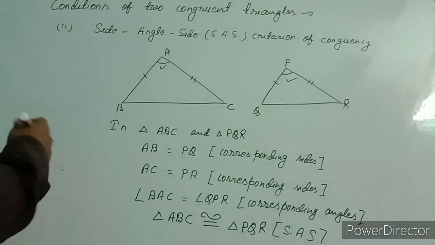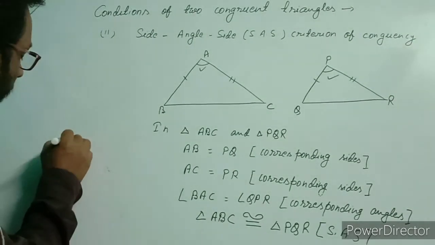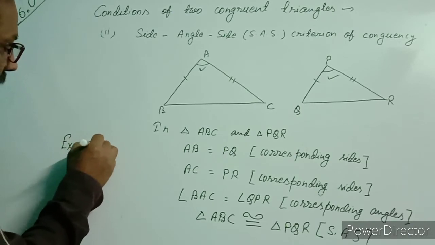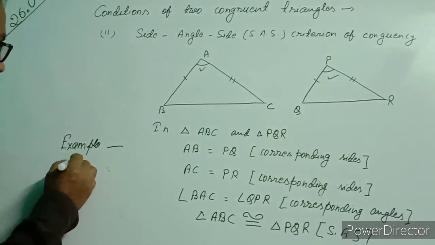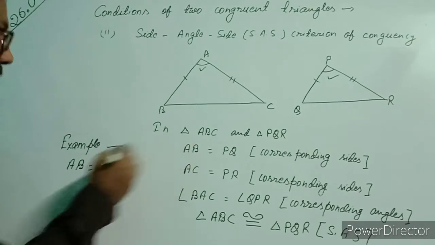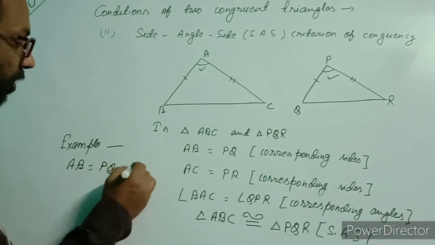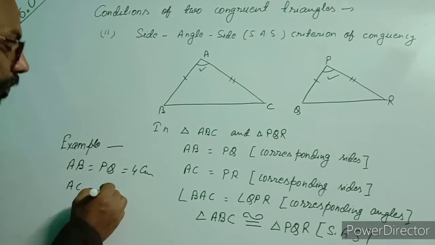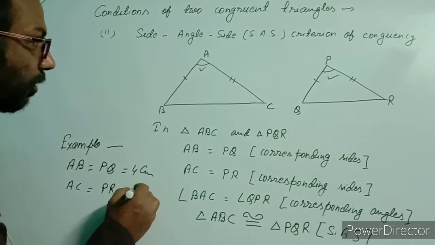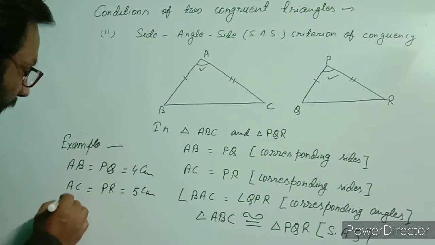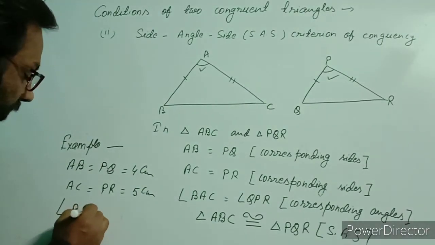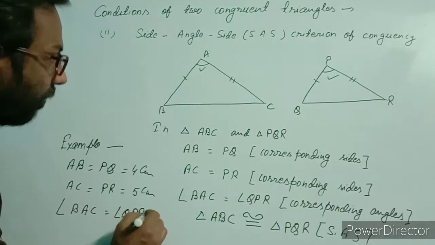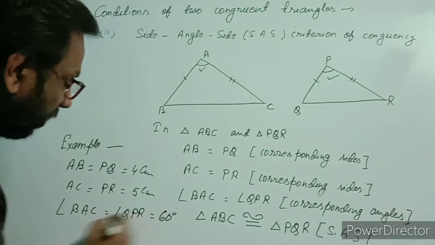For example, if AB equal to PQ, suppose this is 4 centimeter, and AC equal to PR, this is equal to 5 centimeter, and angle BAC equal to angle QPR, maybe this is 60 degrees.